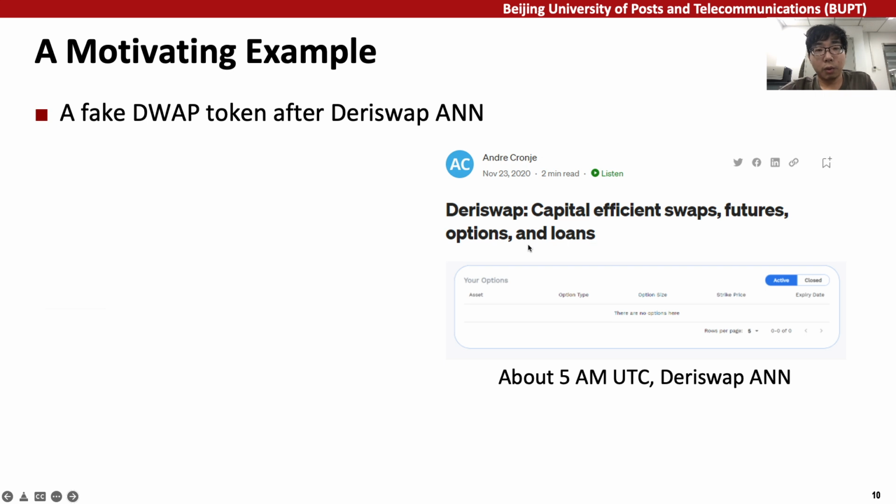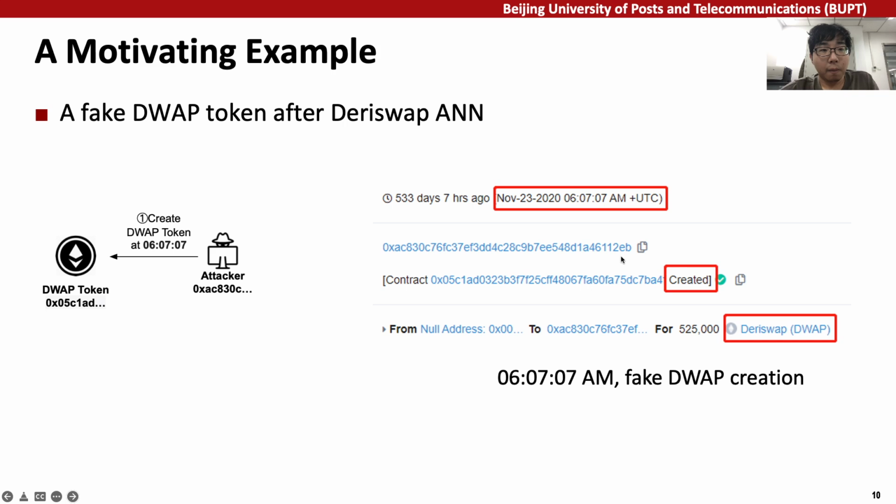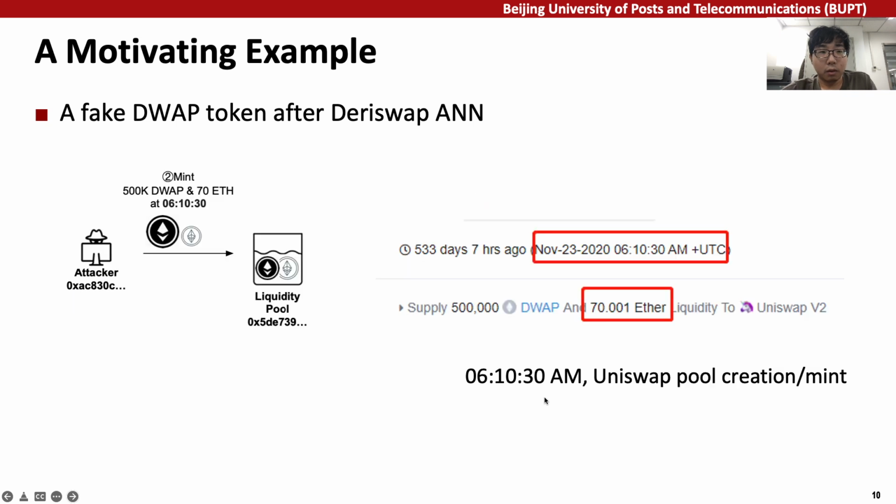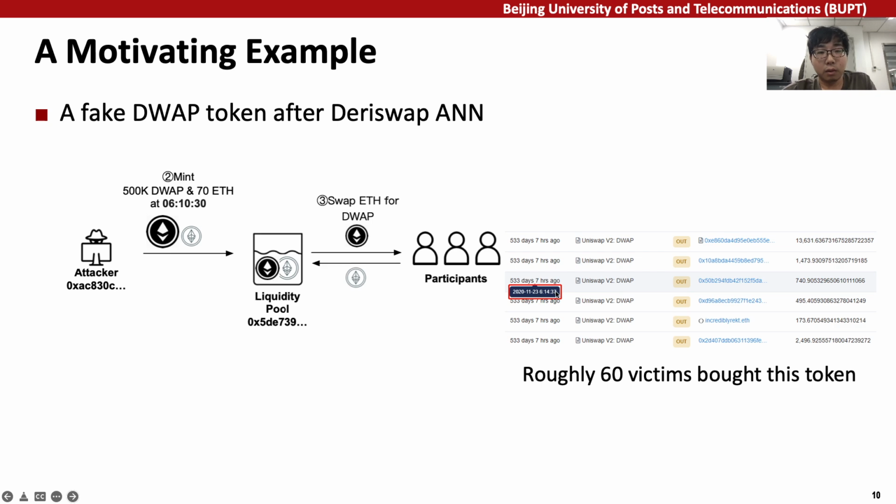Here we look at a motivating example of scam tokens. In November 2020, a blockchain celebrity announced his new project DairySwap at about 5 a.m. So an attacker created a fake DairySwap token at 6:07. At 6:10, the scammer created the scam pool and provided liquidity with 70 Ether. About 60 victims fell for this scam.